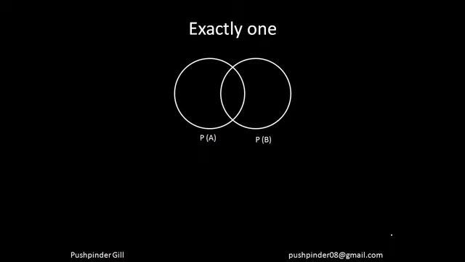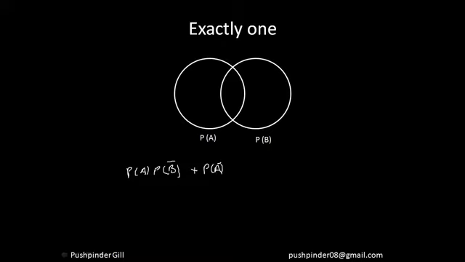Now I have to find the probability of exactly one event happening: A happens and B does not happen, or B happens and A does not happen. This is what I want, and this is your answer, guys. Exactly one event should happen. If A happens, B should not happen, and if B happens, A should not happen.